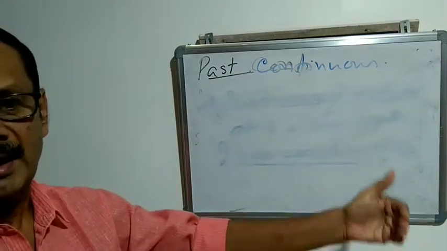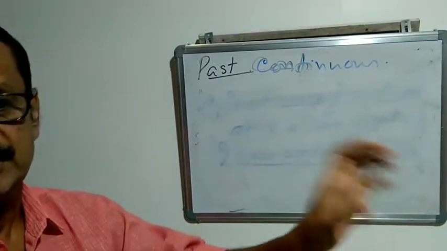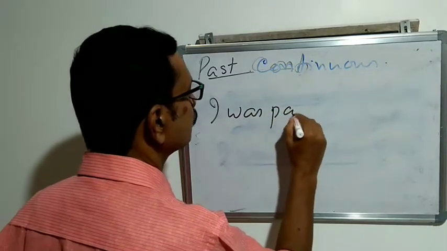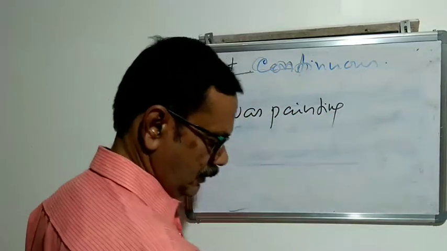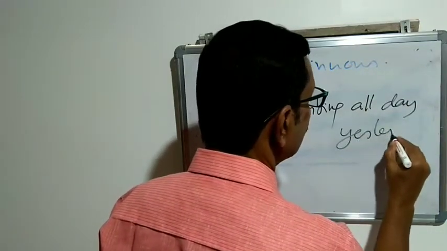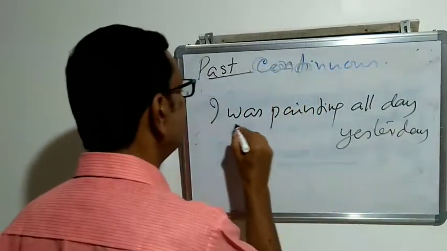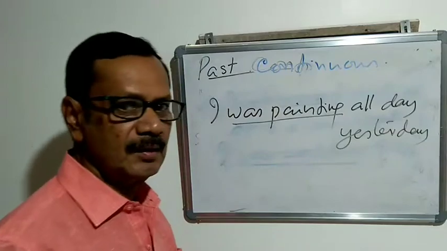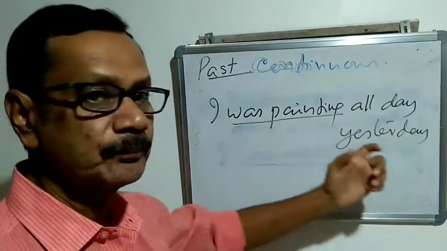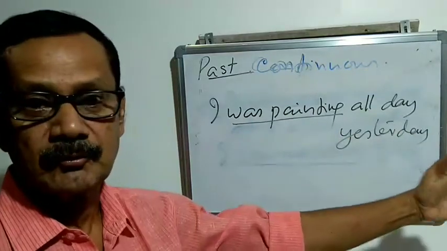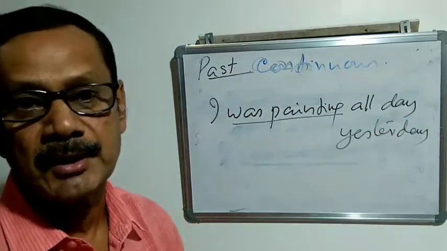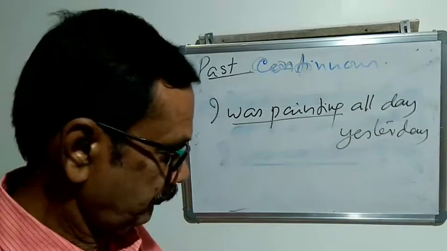Look at the example. I was painting all day yesterday. Throughout the daytime, I was painting. The period of time is the whole of yesterday, and the action continues, in progress for a long period of time.